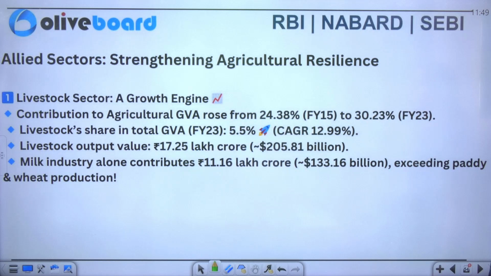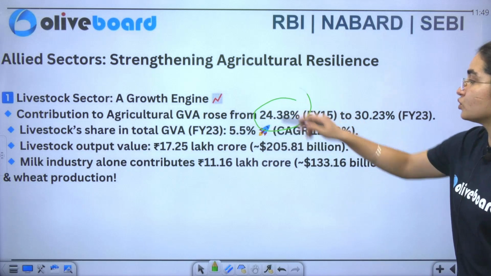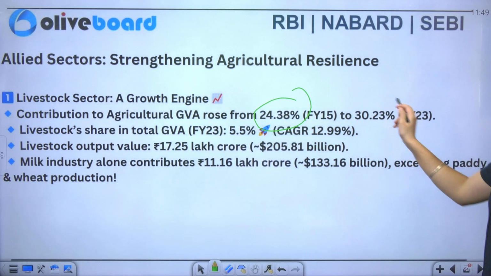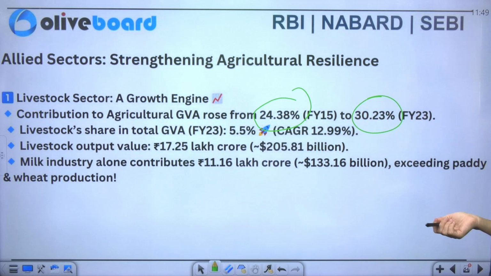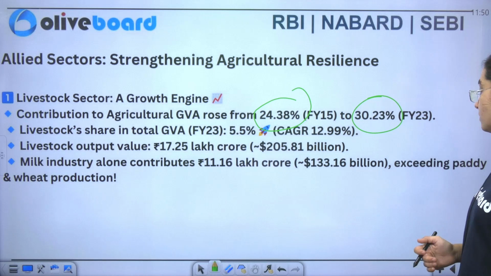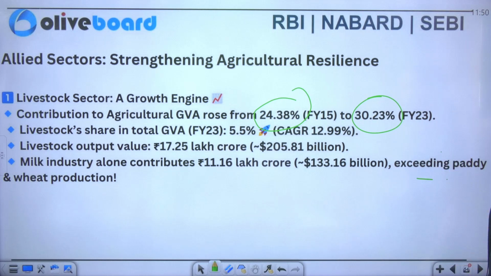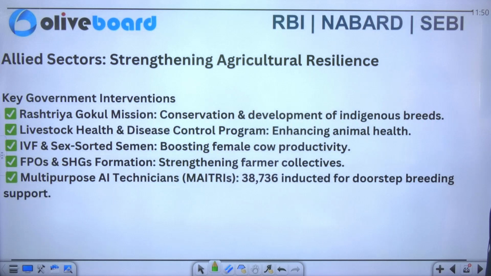Now you see the case of the livestock sector, which is proving to be a growth engine. Its contribution in the agricultural GVA has risen from 24.38% to 30.23%. Okay. Now you can see the milk production. It alone contributes 11.16 lakh crore, exceeding the paddy and wheat production also. Now what are the key government interventions?